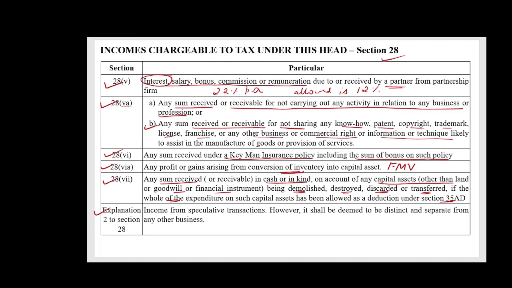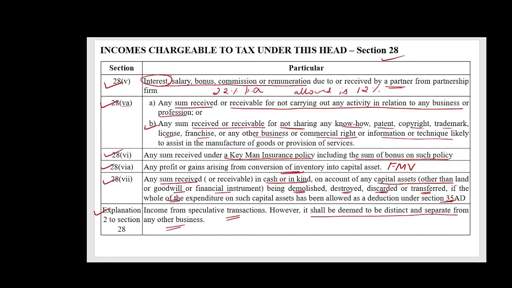Now, income from speculative transactions. This also will be taken care of under Section 28. However, it shall be deemed to be distinct and separate from any other business. So, any income that is derived from speculative transactions will be chargeable under Section 28, but it has to be looked into separately from other businesses of the assessee.